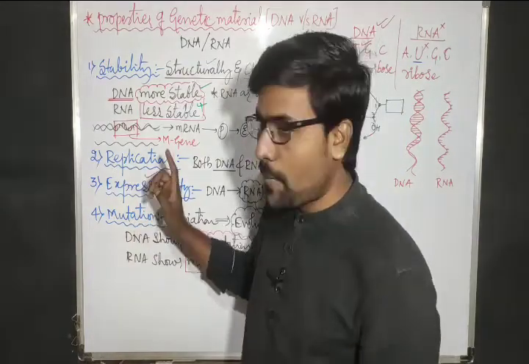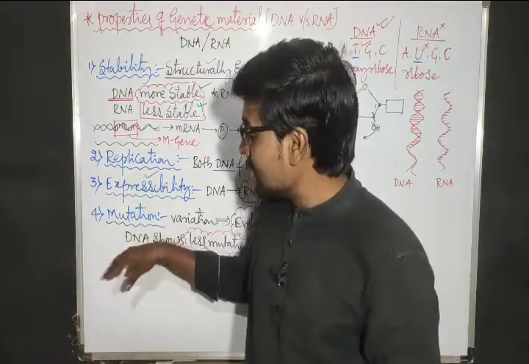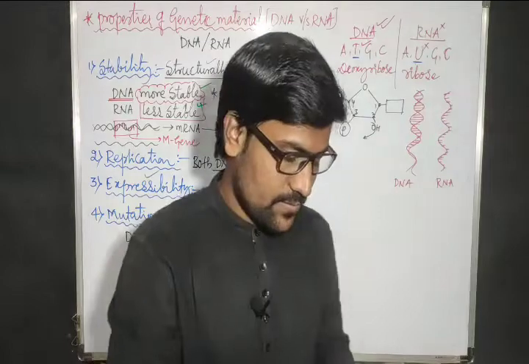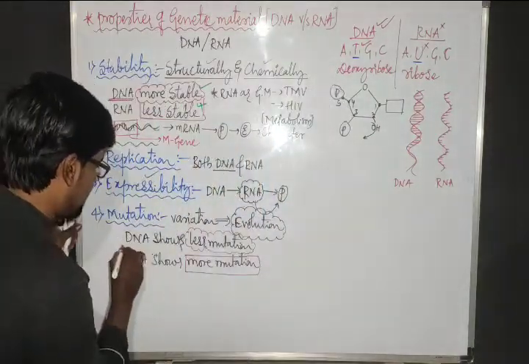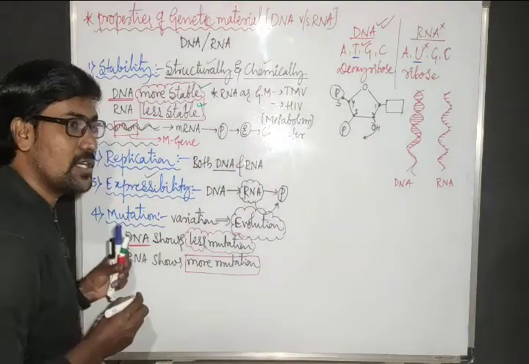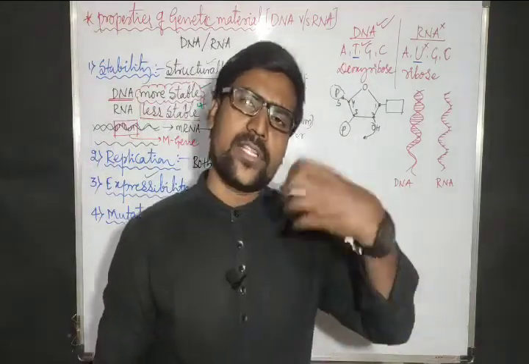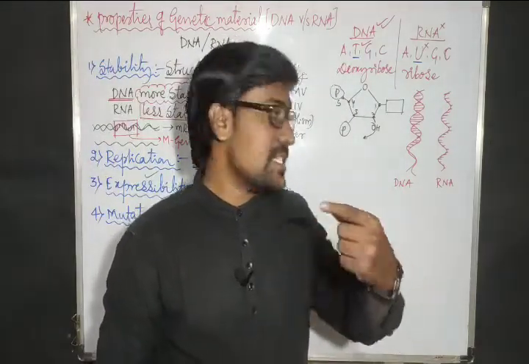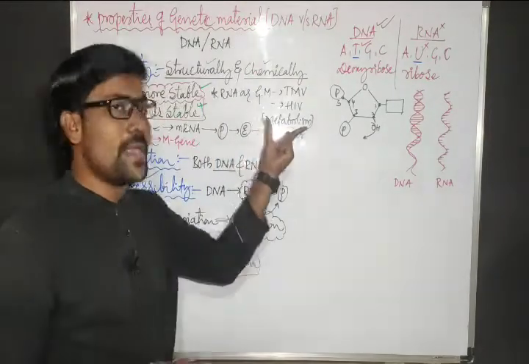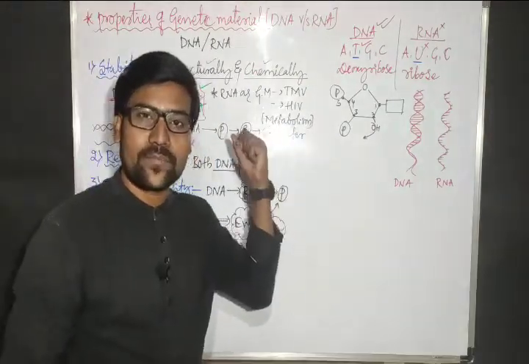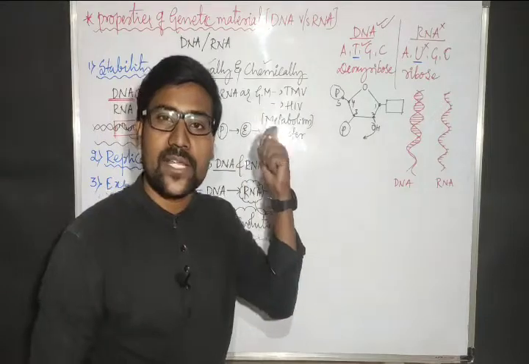Its mutation property is less. So in that sense, here DNA is best. DNA is the best genetic material. Why? Because it will show less mutation. If it is changing continuously and quickly, then as I just told you, it will not be adjusted with the metabolic pathway.